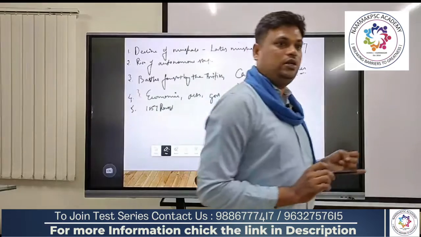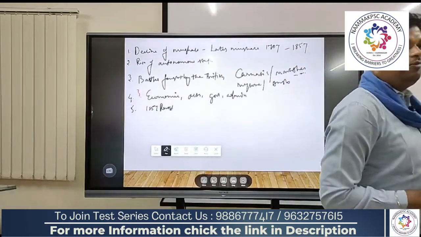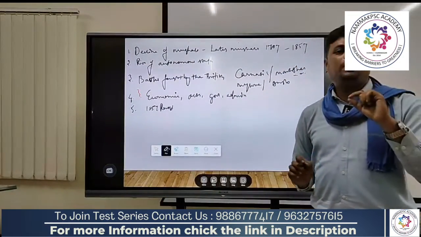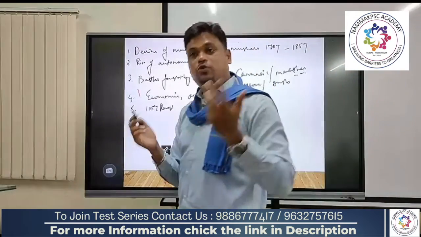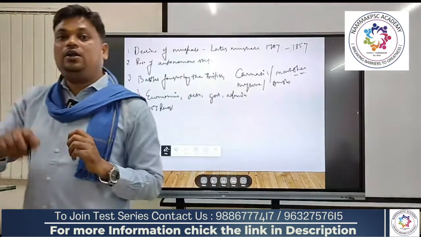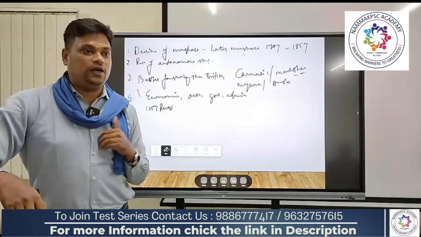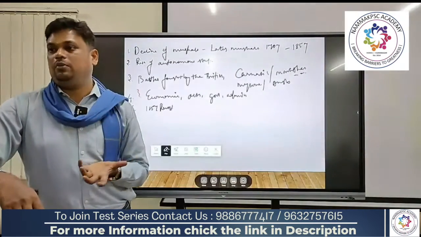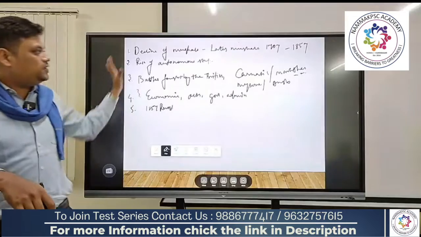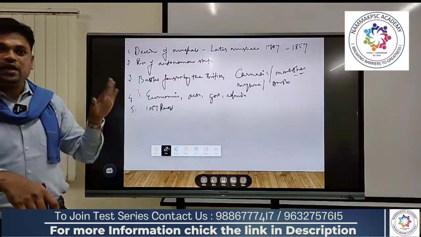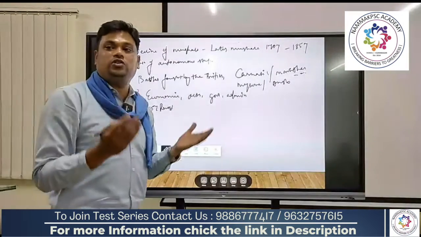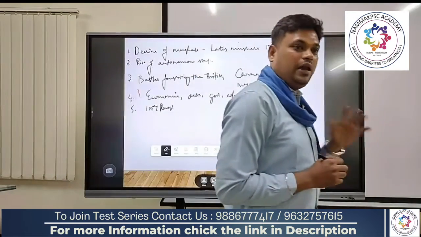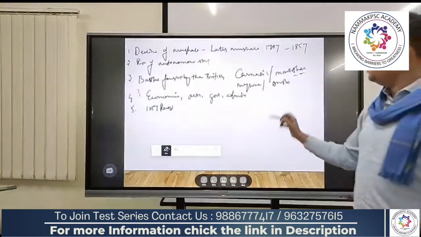Education was introduced, the role of the press, and people started forming associations and started asking for their rights. So many other facts came into existence. This is the first phase of the modern history of India. Later on, that is known as the national movement, the Indian National Movement, INM.